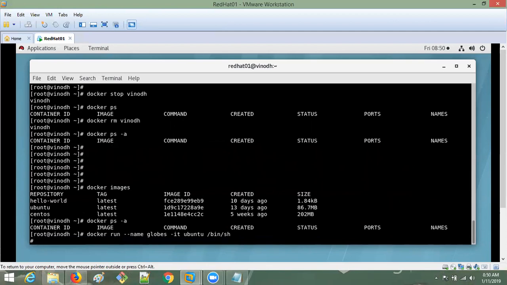Whenever you are using docker run, it will create a container based upon the image that you are giving. Docker run, name, globe city, Ubuntu, it's running.